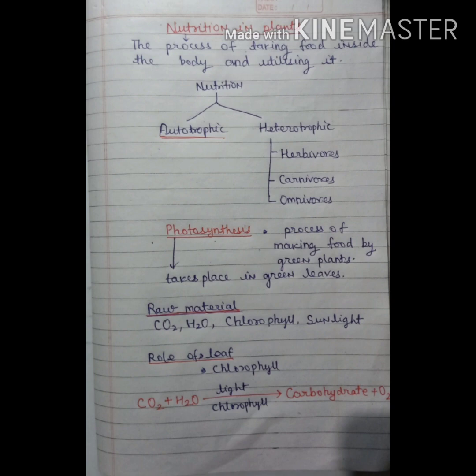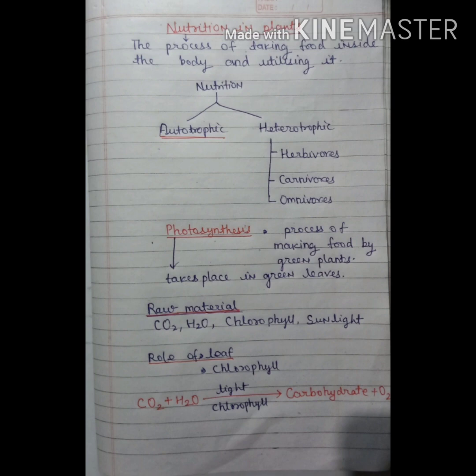If we define photosynthesis, it is the process of making food by green plants. And where does this process take place? This process takes place in the green leaves. Now the question arises, what things are required for photosynthesis?